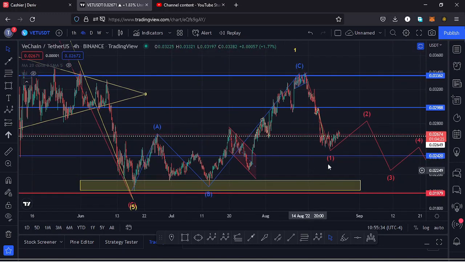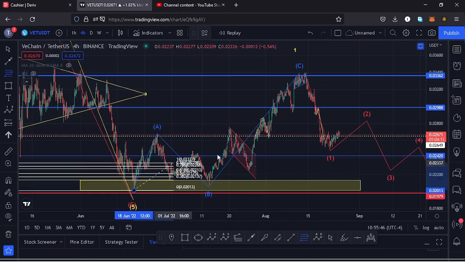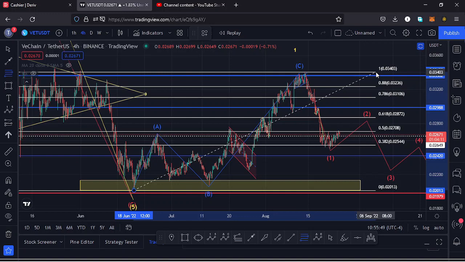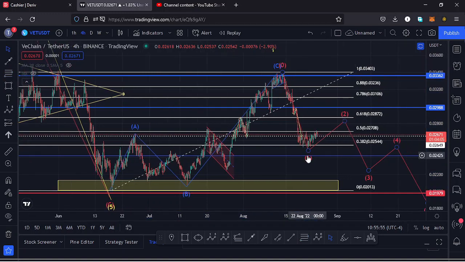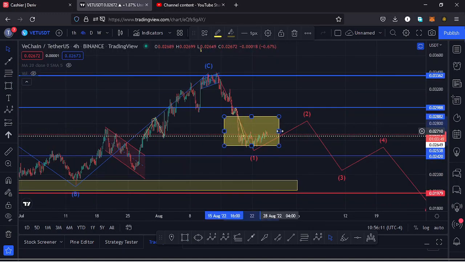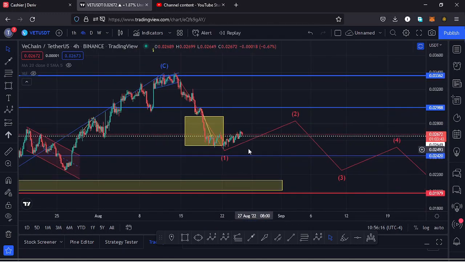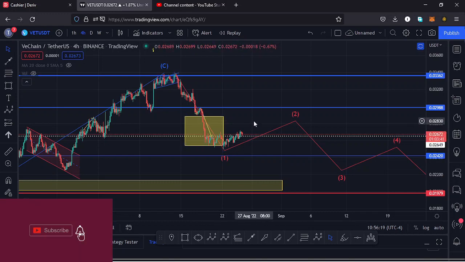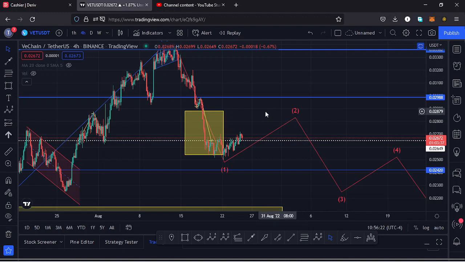And if I get a little bit into the details of this 5-wave structure to the lower side, so that it can give me the key scenarios that I expect to play out, using the Fibonacci's, we can first get a target area for that first wave of that 5-wave structure to the lower side by connecting the low of the wave A to the high of the wave C, and that gives me a minimum target area between the fib level 0.618 and the fib level 0.382 as a maximum, which is a target area that I have marked out here on the charts. And you can see VeChain has respected that. We came down into that target area, we have maximized it, and whatever we are seeing at the moment is a very nice bounce to the upside